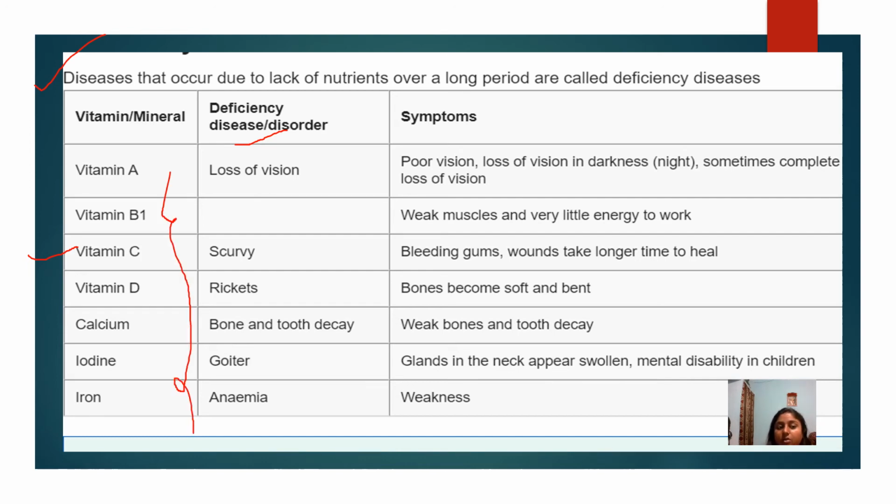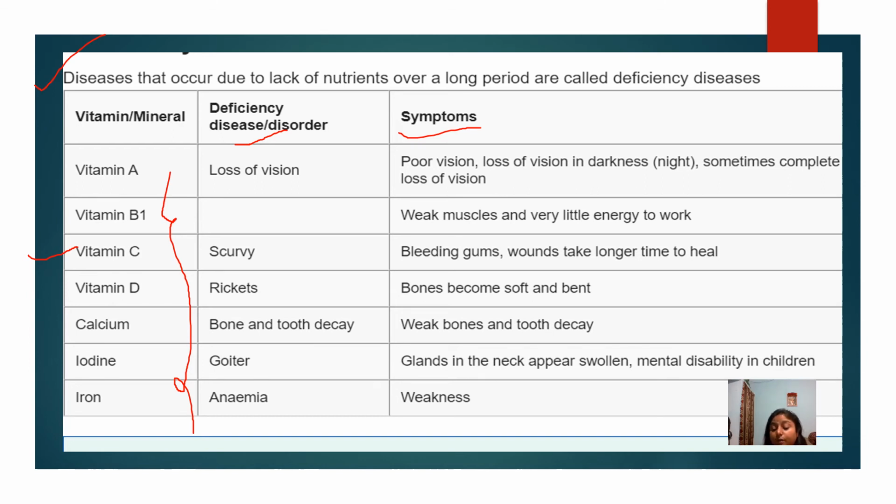Students, now see here, the third column is the symptoms. If in our body there is a lack of vitamin A, the symptoms are poor vision, loss of vision in darkness, sometimes complete loss of vision. So if there is a deficiency of vitamin A, we lose our vision.